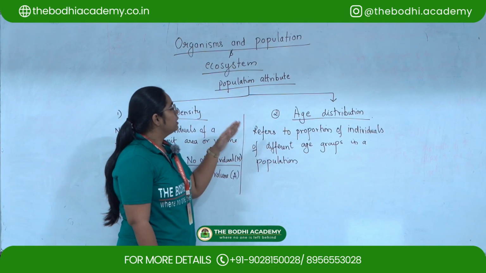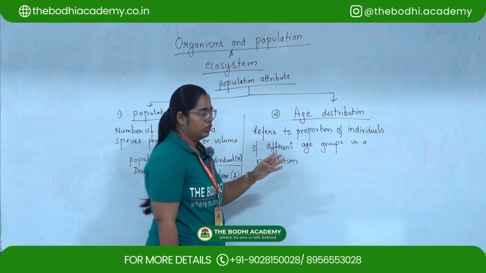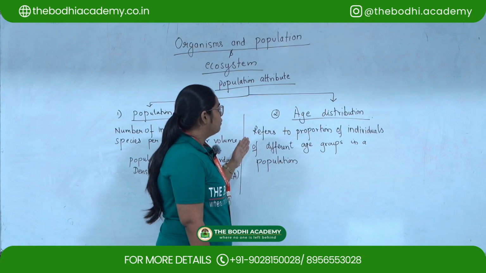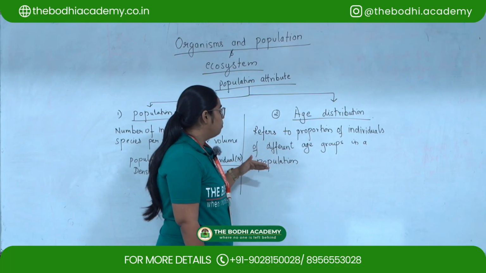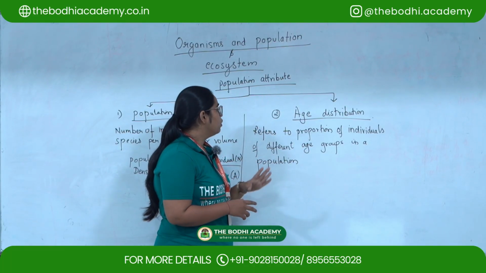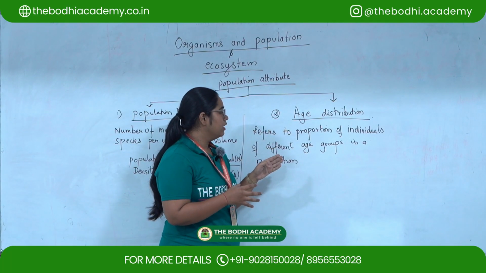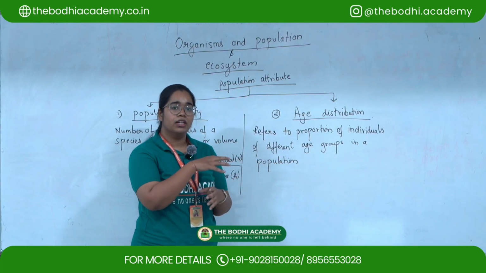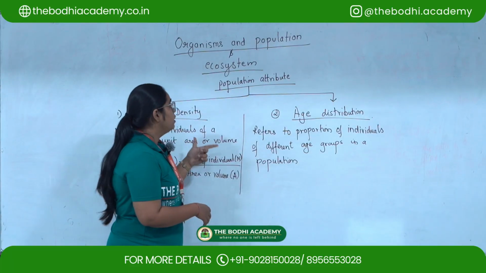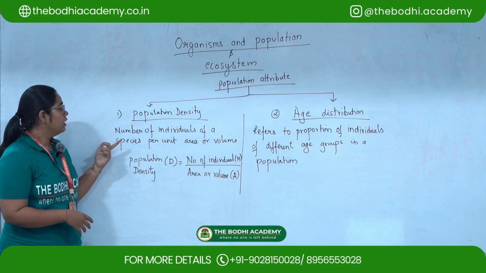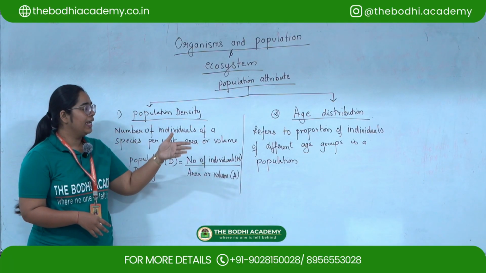The second population attribute is age distribution. Age distribution refers to the proportion of individuals of different age groups in a population. So it is different individuals with different age groups in a population, that is age distribution. So these are the two population attributes, that is population density and age distribution.